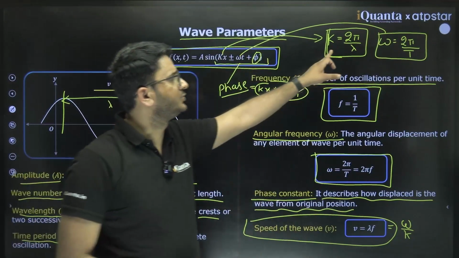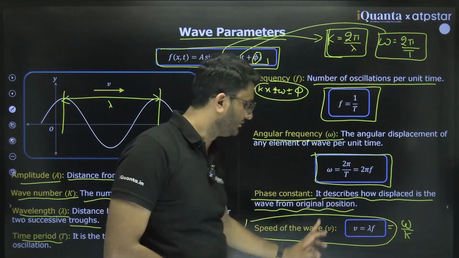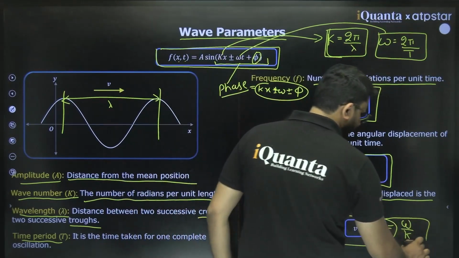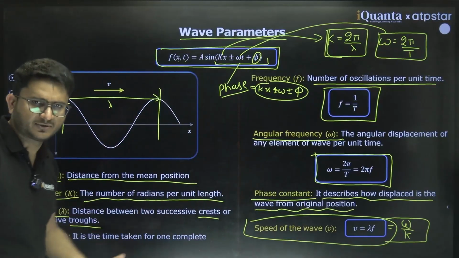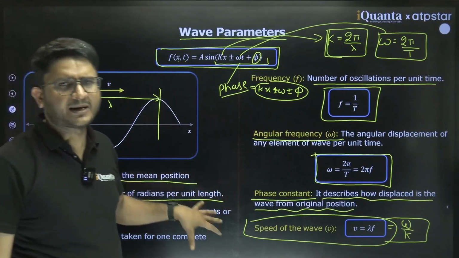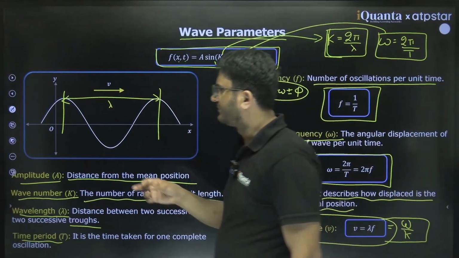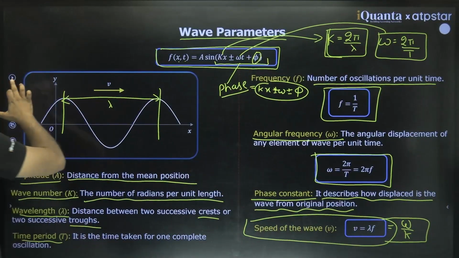These are the two important equations, and the ratio of these two, omega by k, also gives velocity, as does lambda times frequency. So these are the basic parameters we have already covered in previous chapters, and we were just revising them.